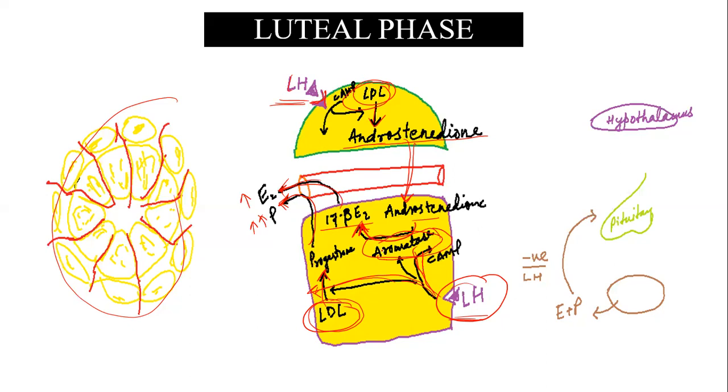Now what will happen? Once this progesterone is produced from the corpus luteum, it will give negative feedback to the pituitary for LH. So that means the increased level of progesterone will act on the pituitary, and it will reduce the LH release from the pituitary.